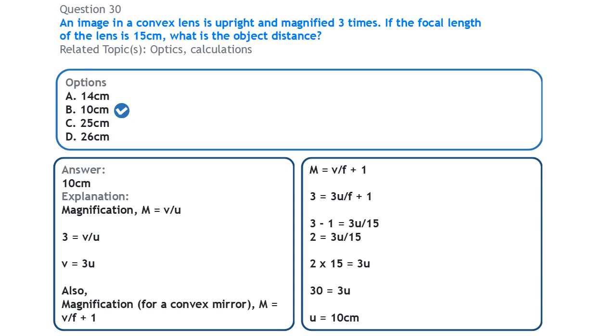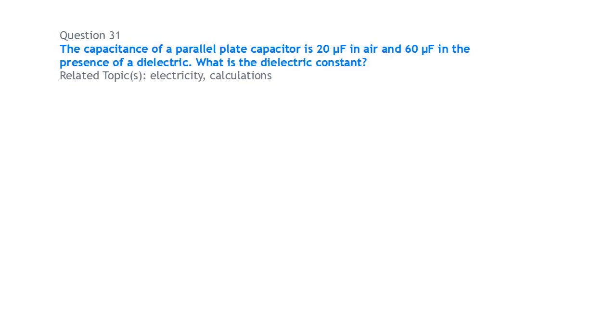Then we bring 1 to this side, so you have 3 minus 1 is equal to 3U over 15. 3 minus 1, that is 2, equals 3U over 15. Then we can cross multiply this 15, so you have 2 times 15 is equal to 3U. 2 times 15 is 30, so you have 30 is equal to 3U. Then we divide both sides by 3, U will be equal to 10 centimeters. That is the object distance, 10 centimeters.